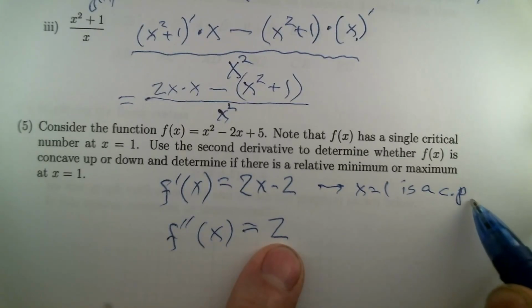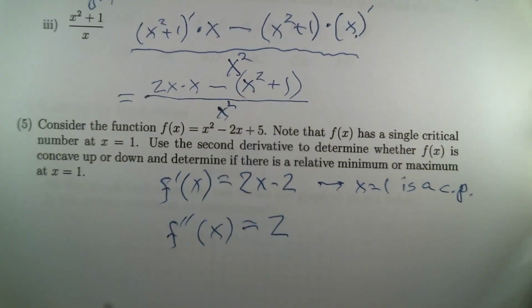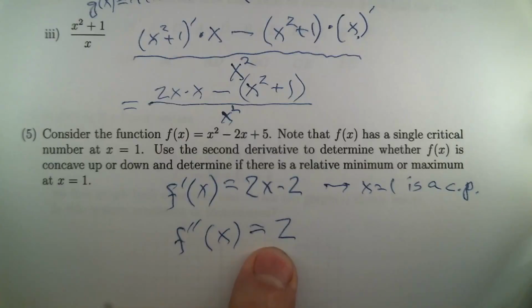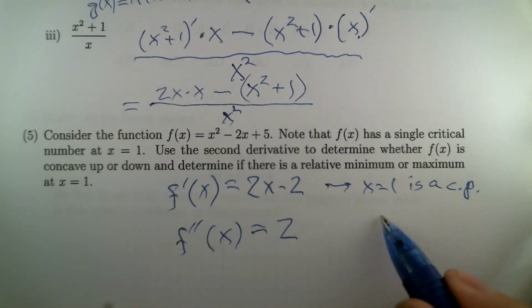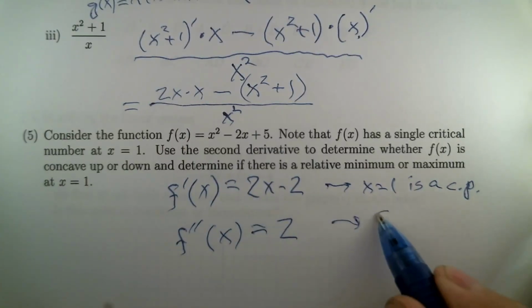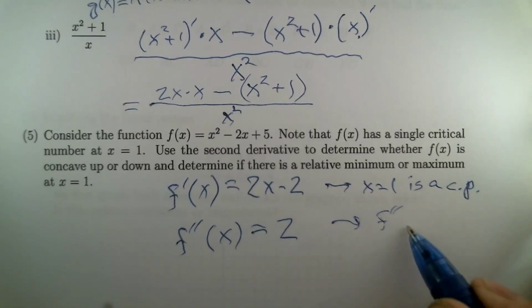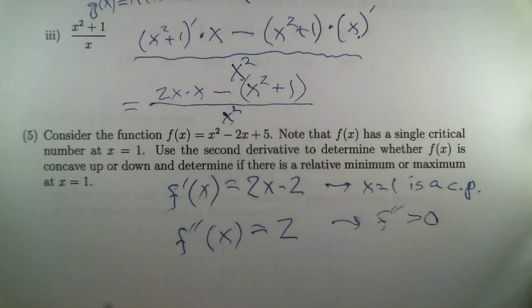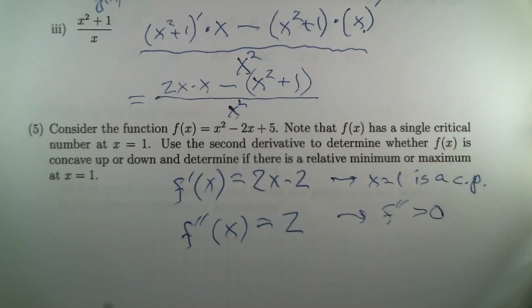I'm just abbreviating the heck out of that so we can fit it in. X equals 1 is a critical point, and the second derivative is positive. That's the other piece we're noticing. F double prime is greater than 0, because it's actually the number 2. It's always just the number 2. It doesn't have any x in it, which means what? Any low spots on this graph are going to be minima. This graph has a smiley shape to it.